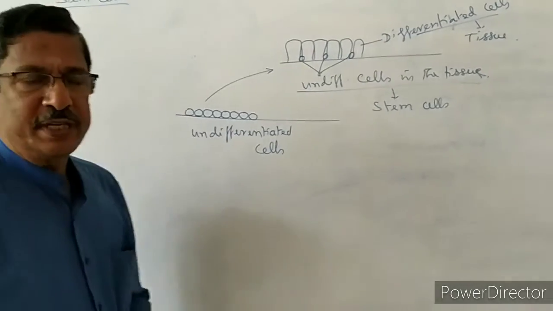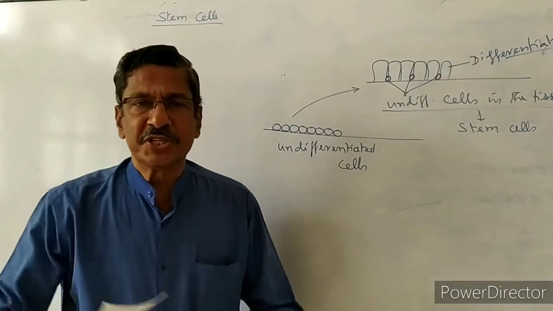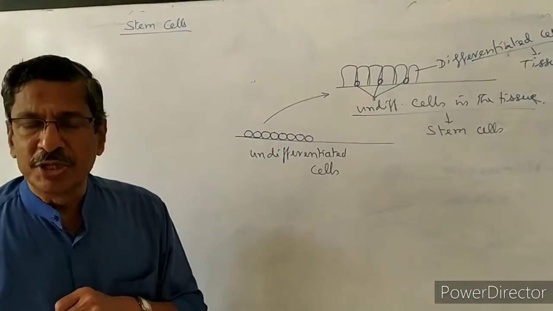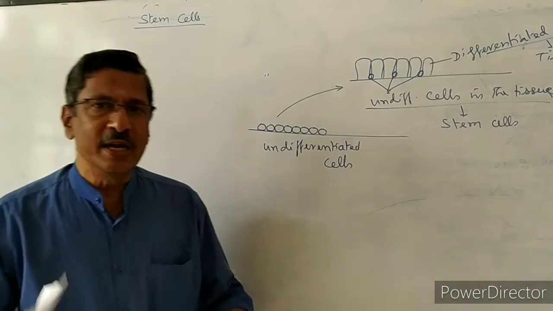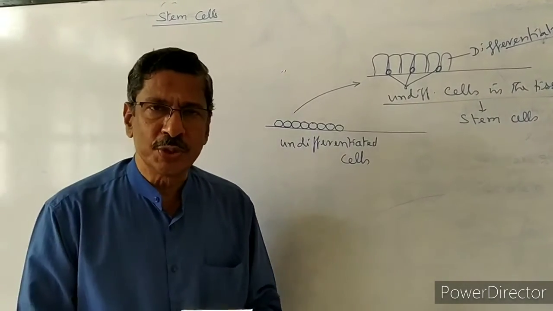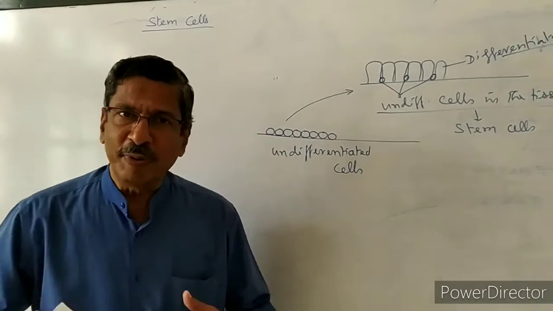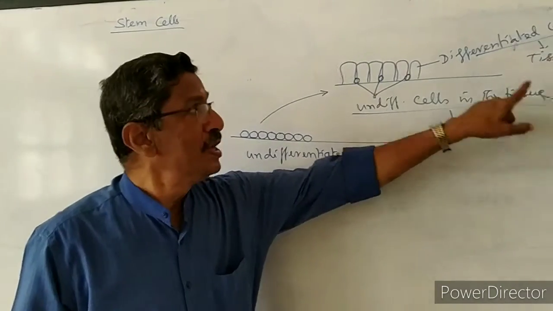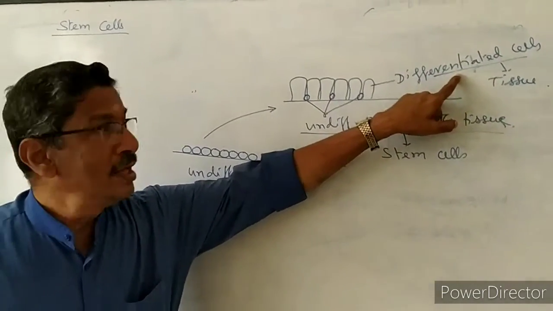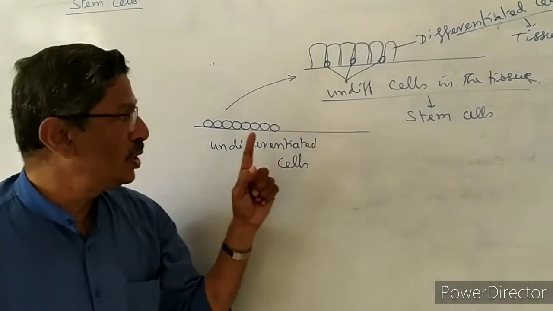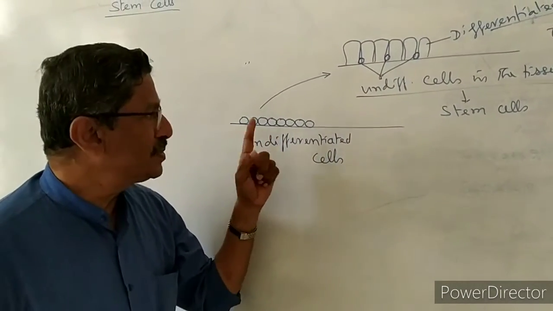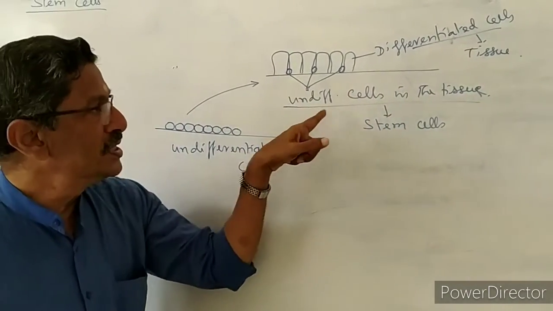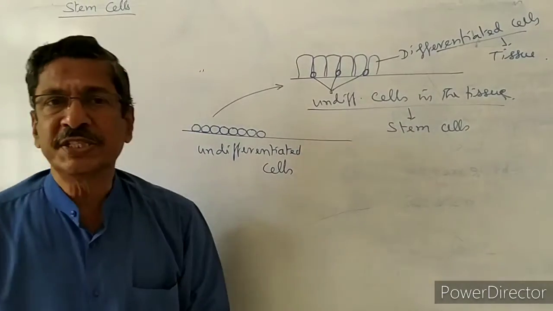Now in our body, for example, the child is developing completely. The child is growing after the delivery, growing to an adult. In the adult individual, there are so many types of tissues: epithelial tissues, muscular tissues, nervous tissues, connective tissues. In each type of tissue, some subdivisions will be present. So in all the tissues present in the human body, differentiated cells are the majority, but some cells are present without undergoing any changes in shape, size and structure. They are called undifferentiated cells in the tissues. These undifferentiated cells are called stem cells.